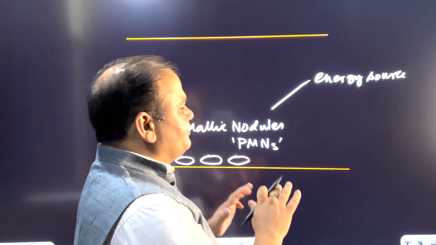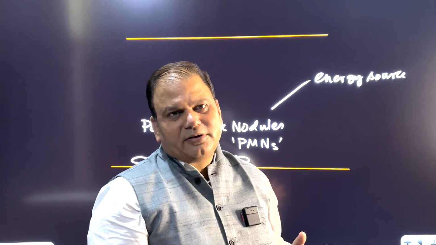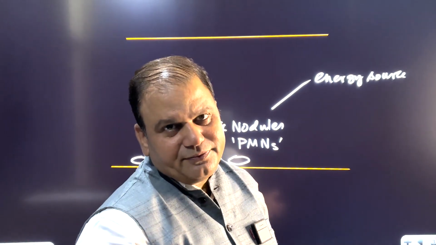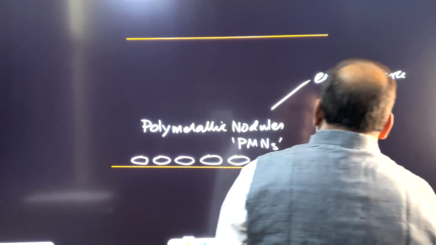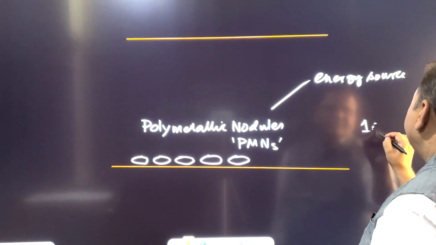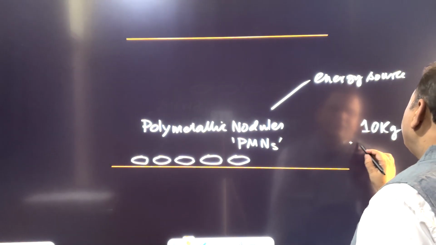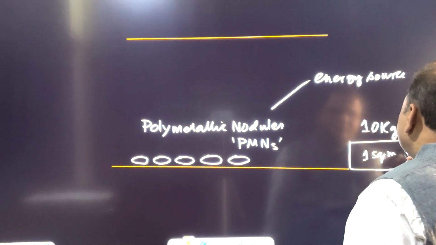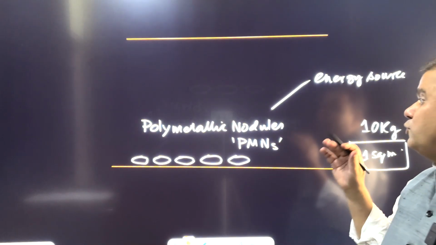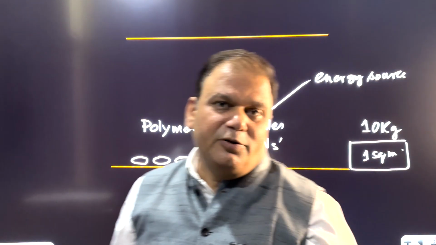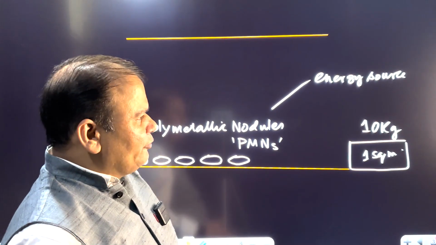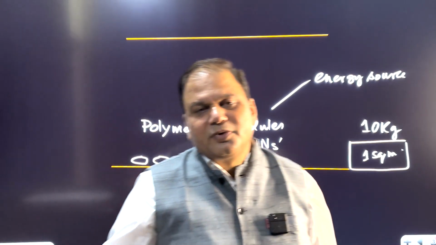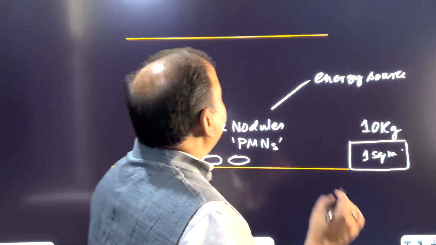Now, if they are littered and distant apart, the extraction of polymetallic nodules cannot be economically feasible. But if there is more than 10 kg of polymetallic nodules within 1 square meter, then economically it is more feasible to extract them. Then it would serve some purpose. Now, when we talk about PMNs, in the year 2018, India launched a mission.